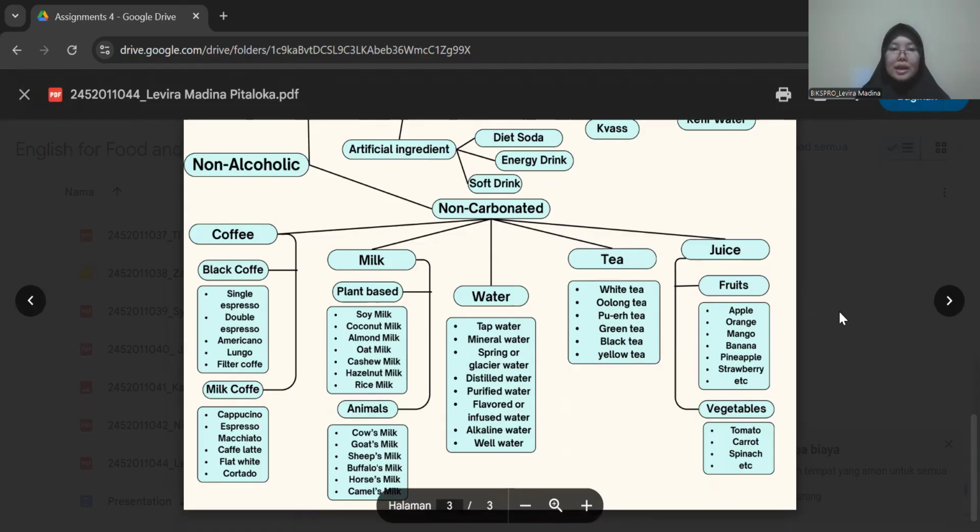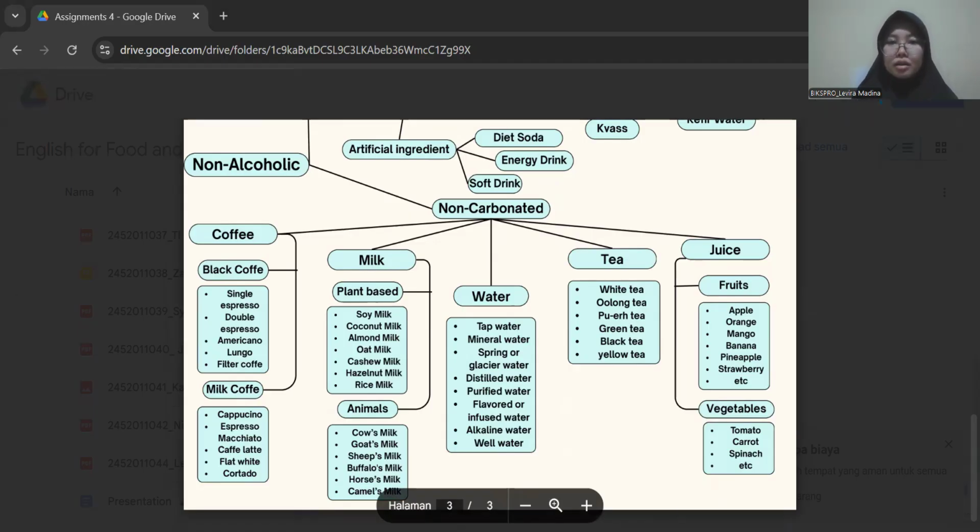For the first one is coffee. Coffee is divided into two, black coffee and milk coffee. For the first one is black coffee, types of black coffee.